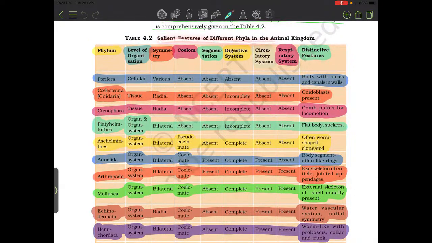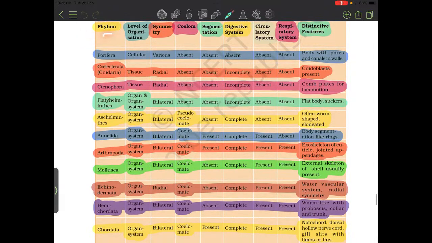Salient features of different phyla in the animal kingdom. Phylum Porifera: cellular level of organization, various symmetry, coelom absent, segmentation absent, digestive system absent, circulatory system absent, respiratory system absent. Distinctive feature: body with pores and canals in the wall.